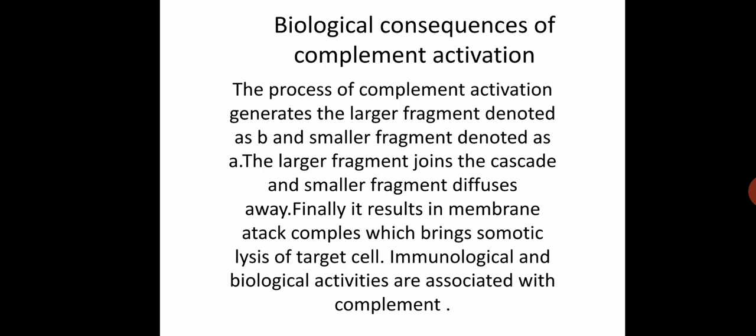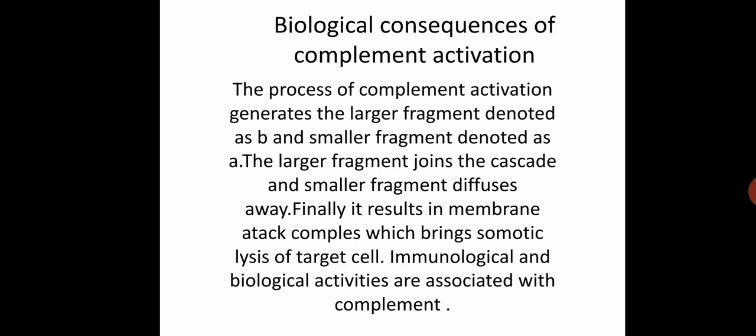Now here, the larger fragment may be A or it may be B. So whatever larger fragment of that component is there, that will join the cascade, and the remaining smaller component will diffuse away. And finally, whenever all these systems get activated, it results in the membrane attack complex, which brings about osmotic lysis of the target cell.